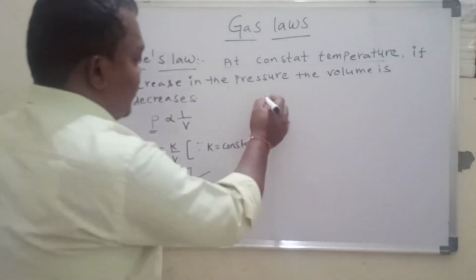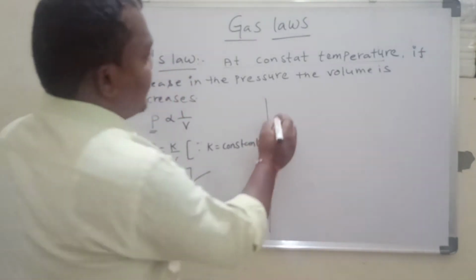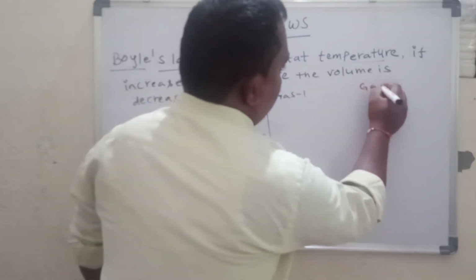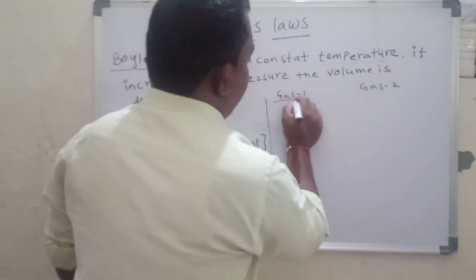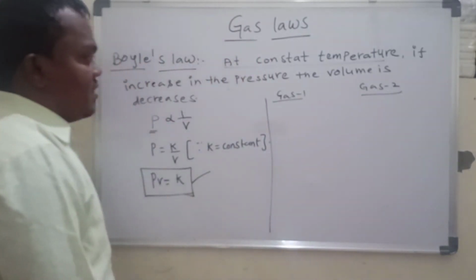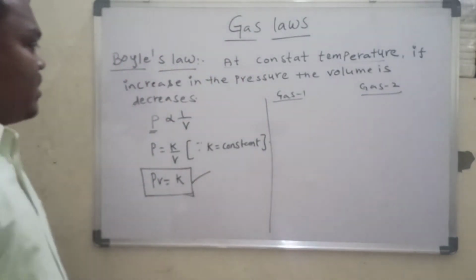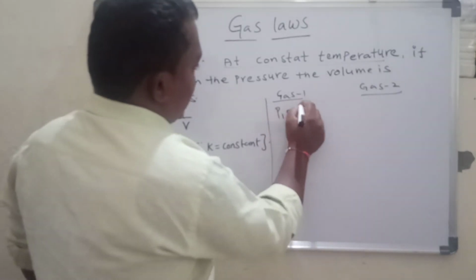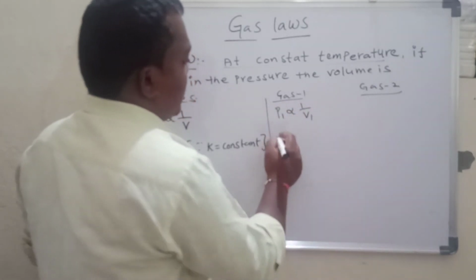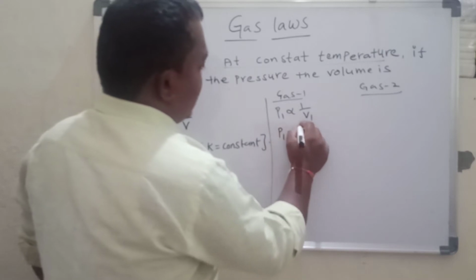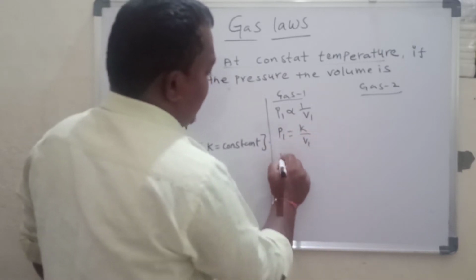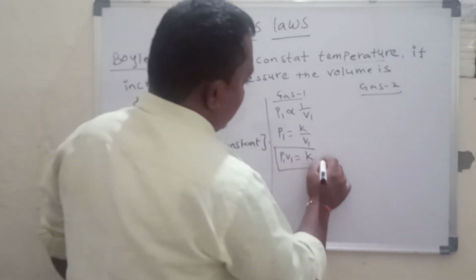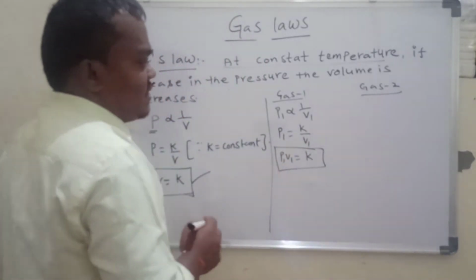Let us take two different gases, gas 1 and gas 2. According to Boyle's law, P1 is inversely proportional to 1 by V1, then P1 is equal to K by V1, then P1 V1 is equal to K. This is for the first gas.